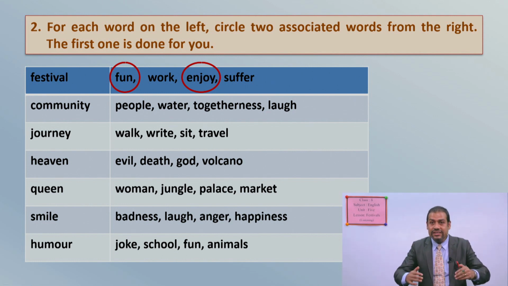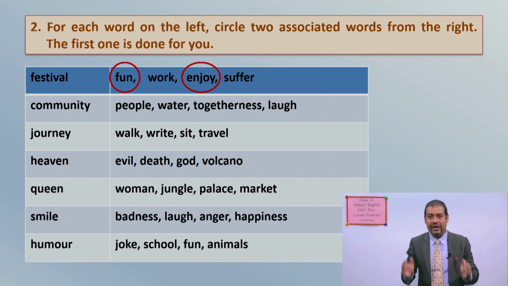So after listening to the audio, you have to find out the linked words or associated words with these words. For example, for this community, which is a linked word like people or water or togetherness or laugh, which one? You have to at least circle two, like shown in the example. Okay. Journey, which are the two words related to this word journey? Walk or ride or sweet or travel. You have to circle any two, the right ones.